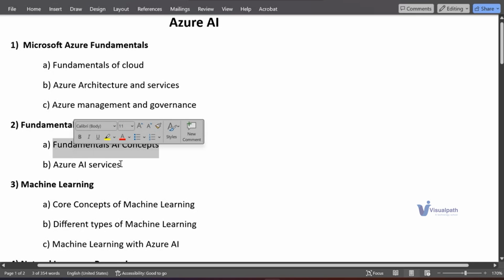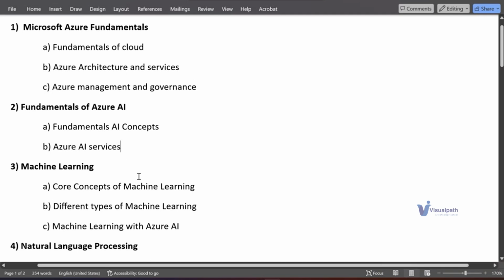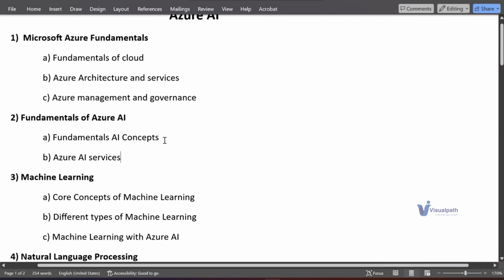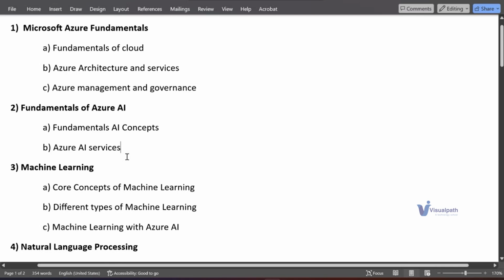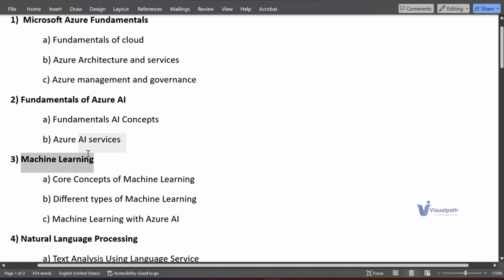Okay, so after discussing at a high level, we will see what services are provided that are related only to AI. So what Azure services are provided related to AI we'll be discussing. Once we have seen the high level, what all the AI concepts are, then we'll deep dive into each of the concepts of artificial intelligence. So the first thing is machine learning, a subpart of artificial intelligence.